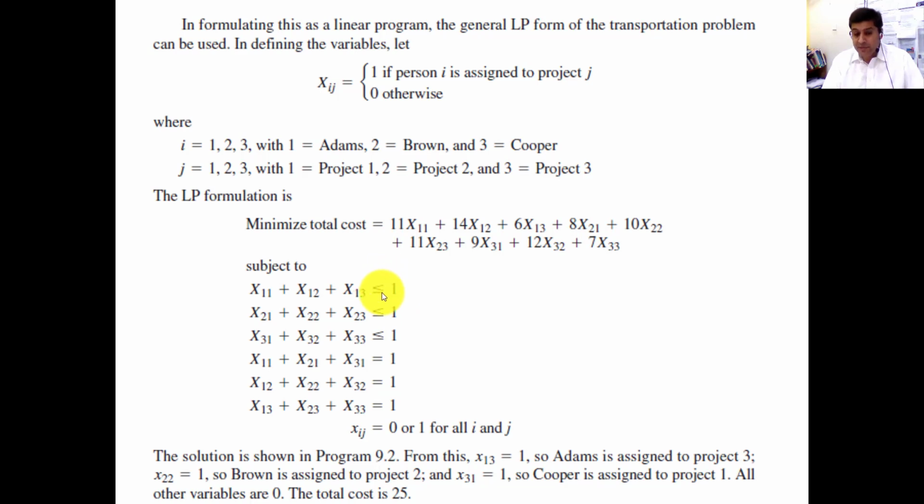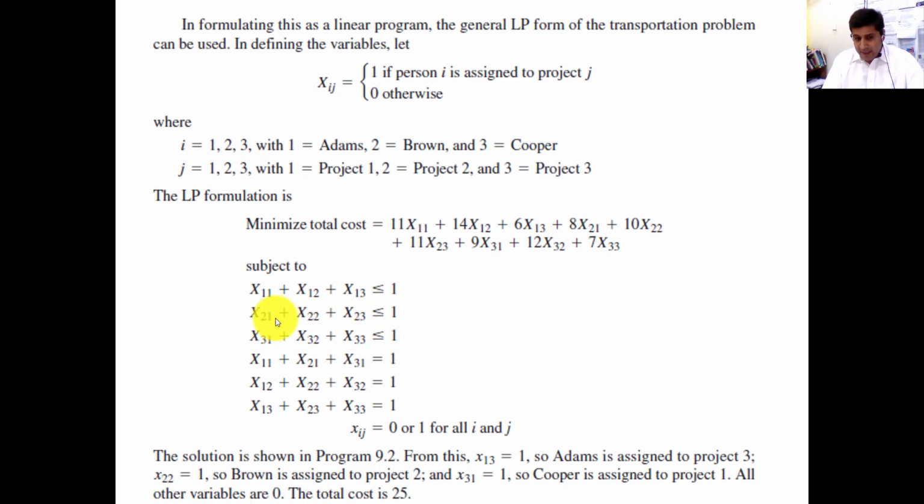This is very, very important. You need to understand. If it is equal to 1, it means you assign Adam to a specific job. If it is less than 1, it means you are not assigning Adam to that job, so it will be equal to 0. Just like I mentioned, xij is equal to 1 if person i is assigned to project j. Otherwise it will be equal to 0.